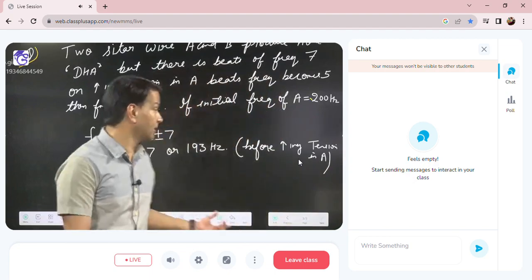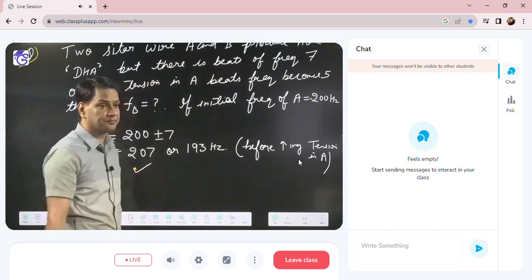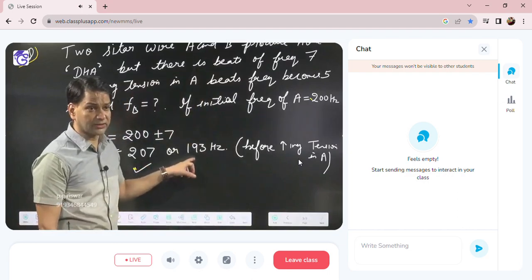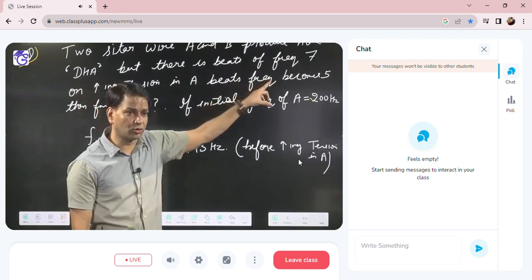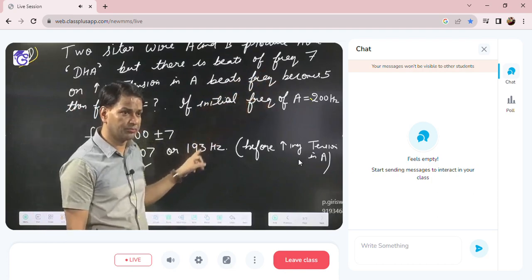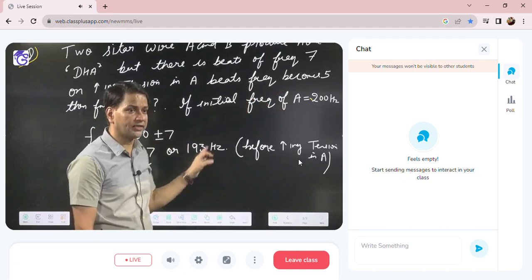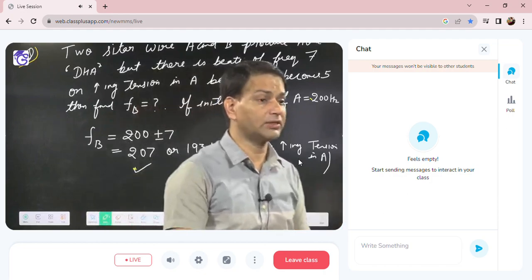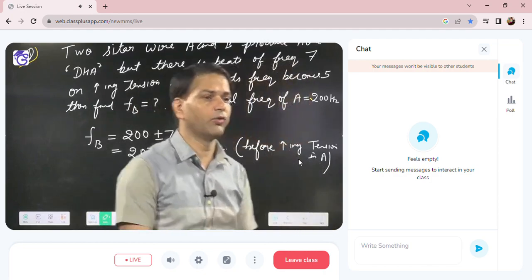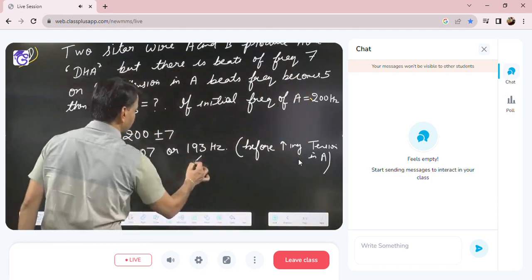So this can be the answer. If I am taking the frequency of B as 193, A becomes 202, B is 193. 193 and 202, what is the difference? 9. But they are saying the beat frequency decreases, it becomes 5. So 193 cannot be the answer. So what is the frequency of B?